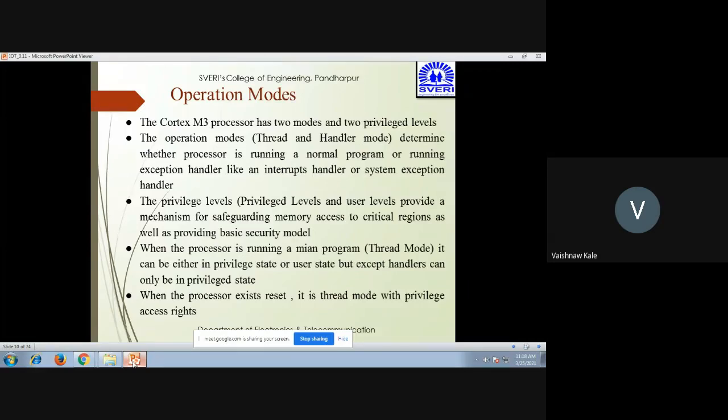When the processor is running the main program, that is in thread mode, it can either be in a privileged state or a user state, but exception handlers can only be in a privileged state. When the processor exits reset, it is in thread mode with privileged access rights. So this is how the privileged state or the user state occurs.